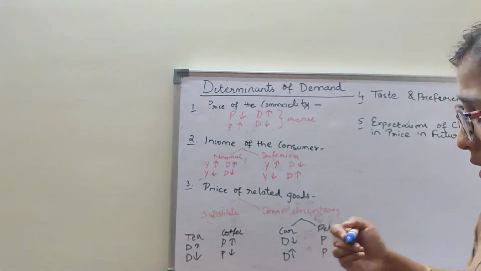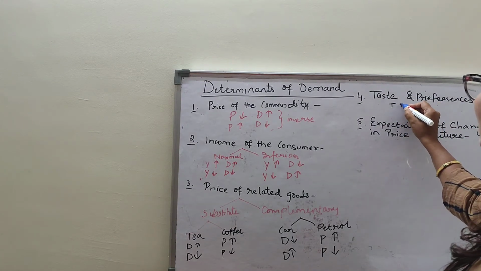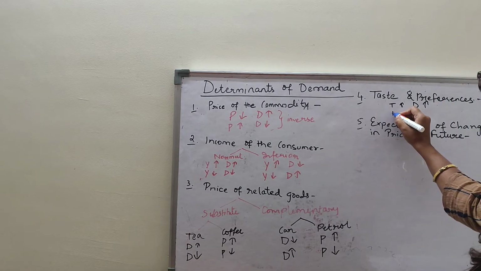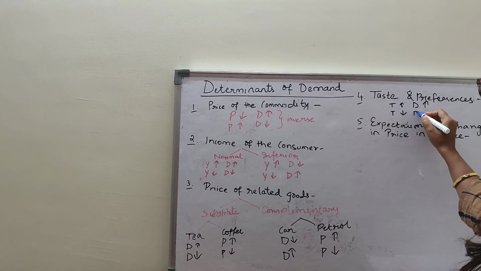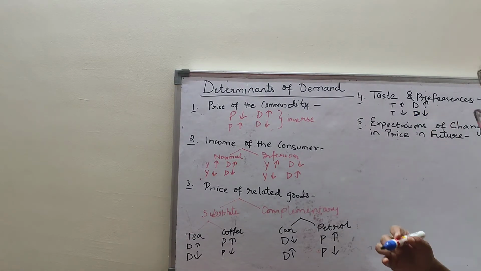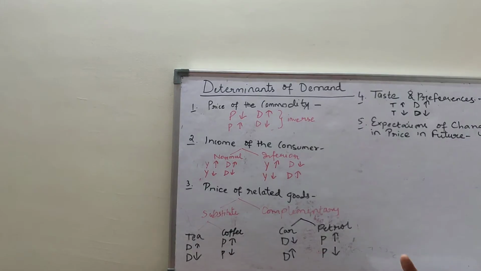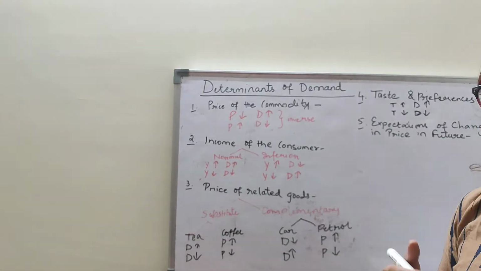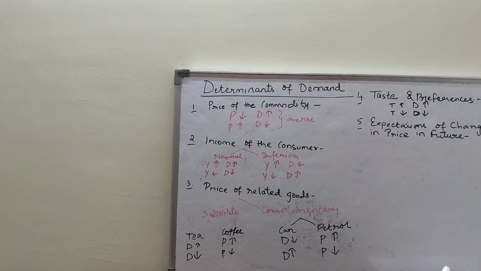Suppose, I'm giving an example. Your taste for Cadbury's. If your taste is very high for Cadbury, you demand more of it. And when the taste is very low, you demand no more of that Cadbury, so your demand will be less. So the commodities which are in fashion will be demanded more, and commodities which are out of fashion will be demanded less. It is just based on the taste and preferences of the consumer, because this also affects the demand.